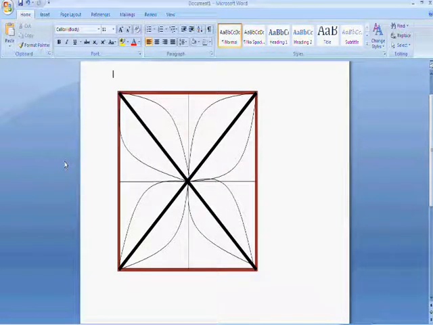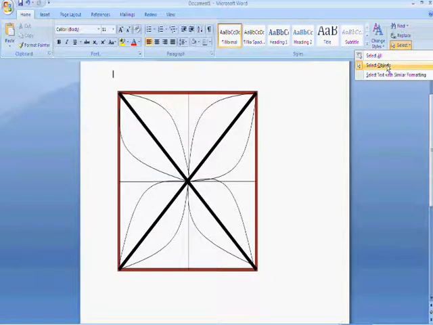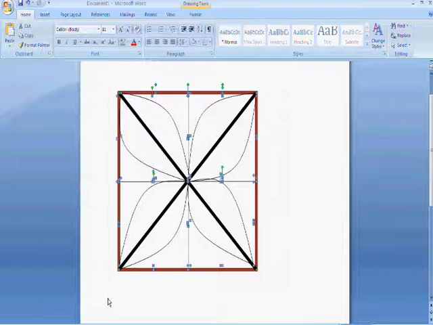Now we want to group all of our lines together to make one picture. So I want you to go and click on the Home tab. That's that tab right there. Then go down to the little arrow down this end, which looks like your cursor. Click and select Objects. By clicking Select Objects, we can draw a big box over top of all of our lines. And there it goes, they're all highlighted.